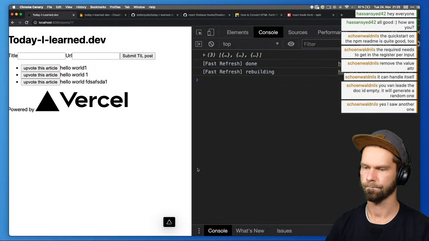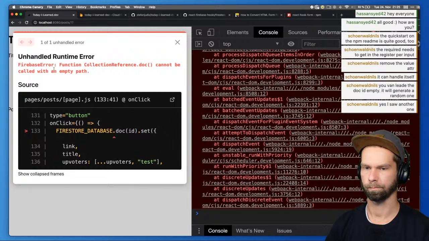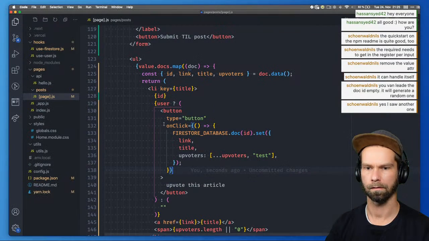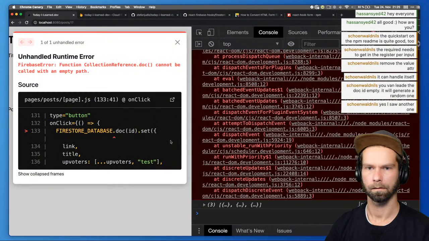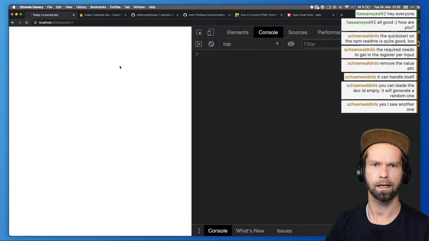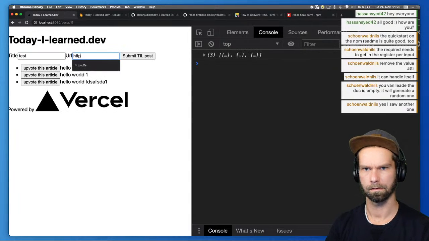Okay. So when we now do this, bounce. Function collection reference doc cannot be called with an empty path. Okay, is that now? Did I break it with my renaming the adding to? Let's see, test.